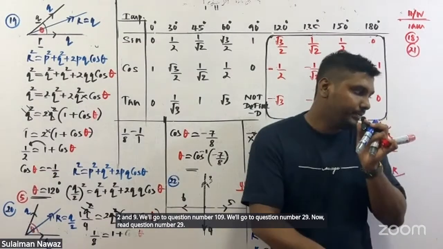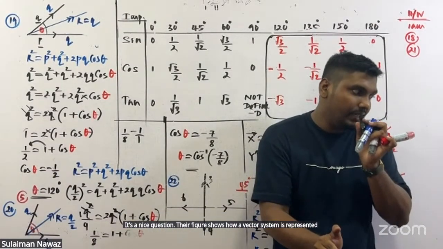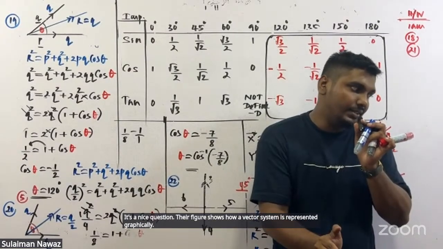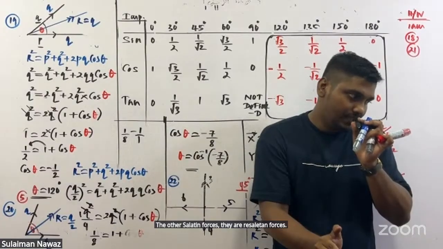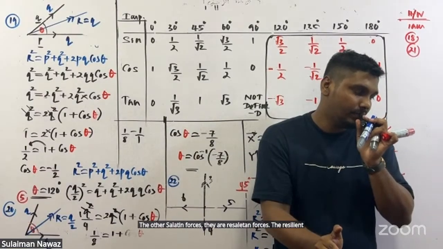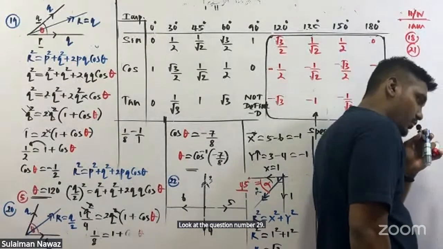It's a nice question. The figure shows how a vector system is represented graphically. They are resultant forces. Look here. Question number 29.